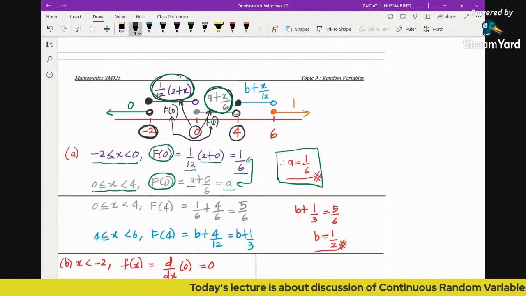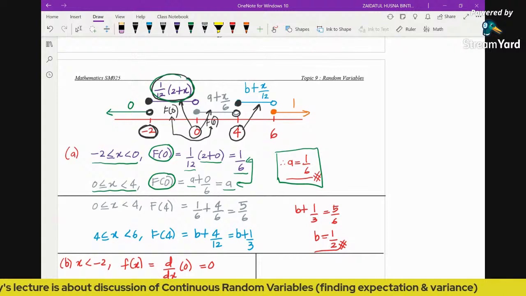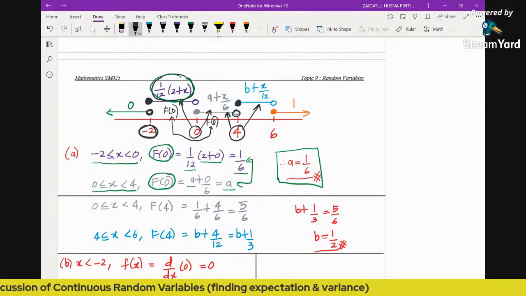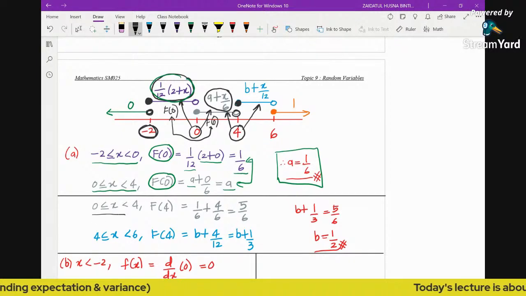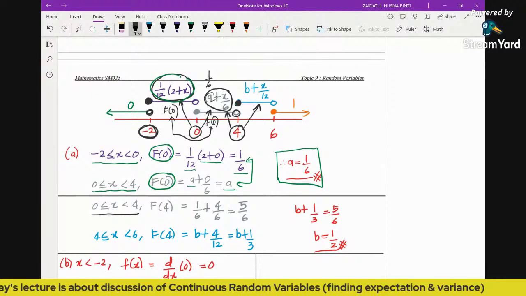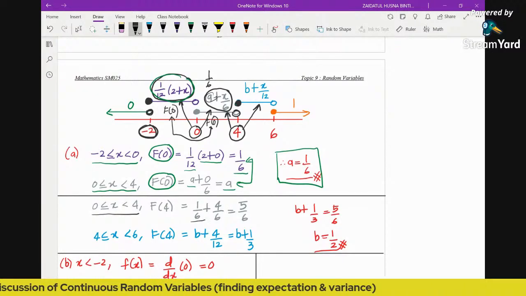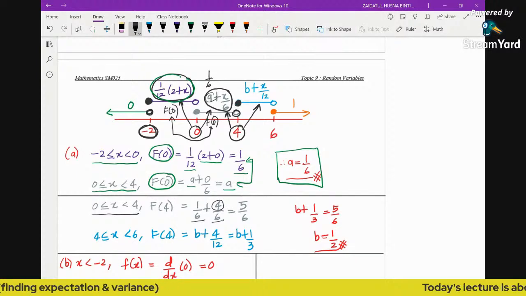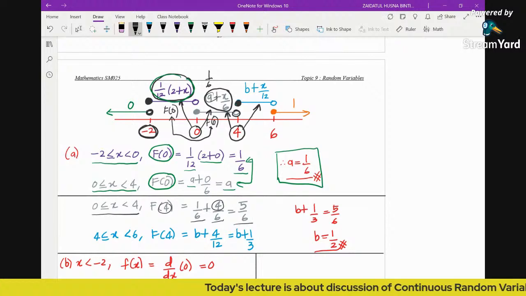So now, when you substitute the value of 4 into this function, the value is going to be exactly the same as when you substitute the value of 4 into this function. So for this particular interval, 0 to 4, when we substitute the value of 4, since a is 1/6, we can just replace this a with 1/6. So you have 1/6 plus 4/6, because this is actually x, right? So 1/6 plus x over 6. Because the x is 4 here, we put 4/6, so we get 5/6.